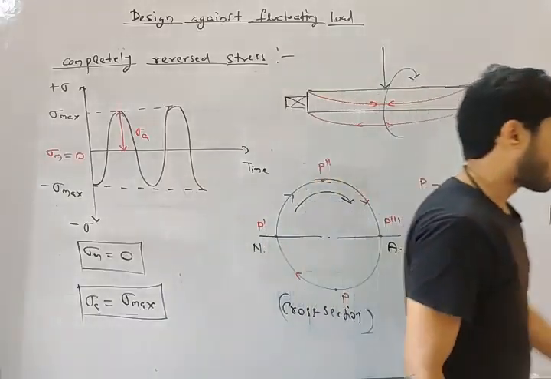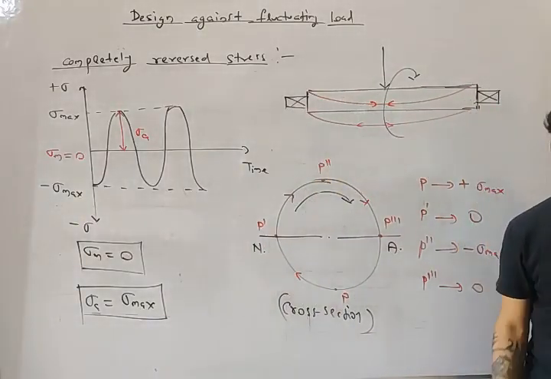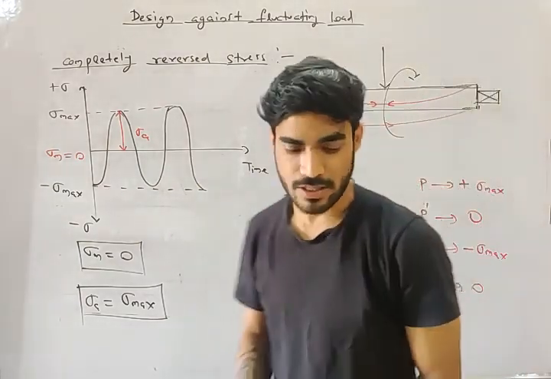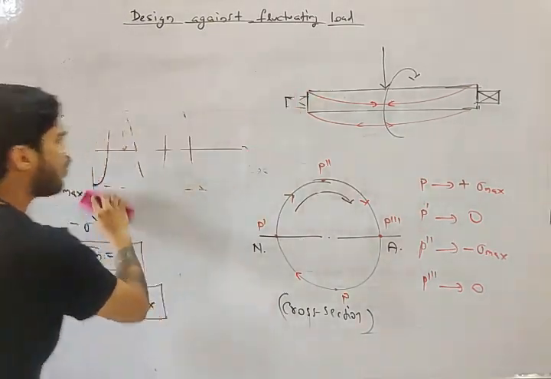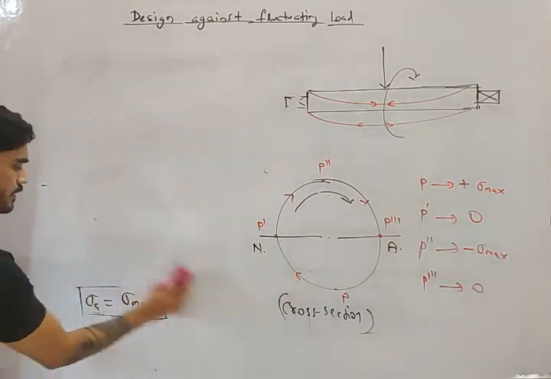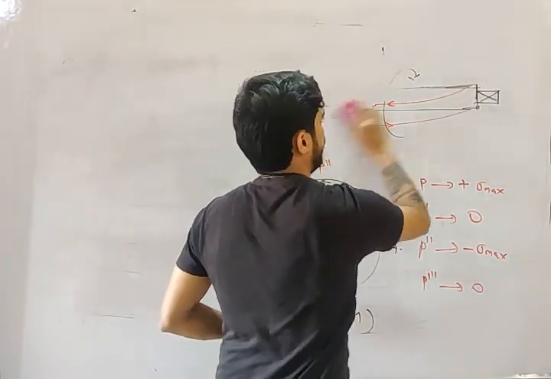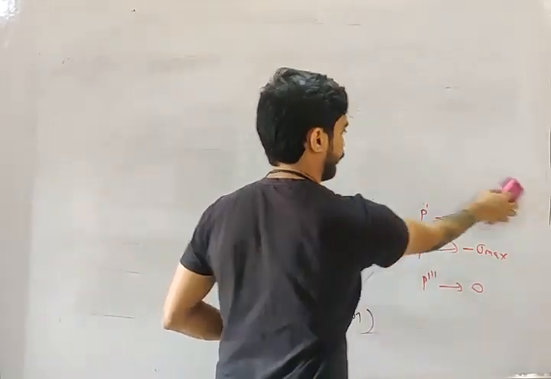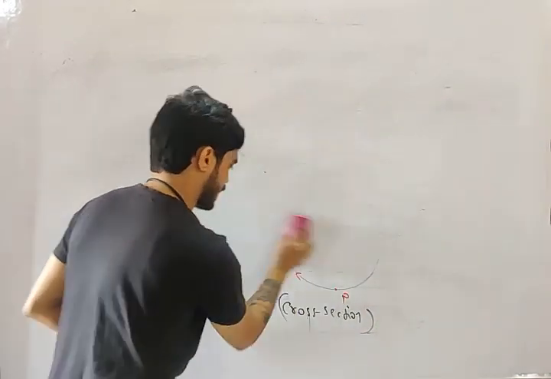All right. Now we have understood what fluctuating stress is. What are the different cases of fluctuating stress? Now, my friend, a very important point to understand: how a material fails under fluctuating stress. What is the failure mechanism? How is the material going to fail under fluctuating stress? That we need to understand.